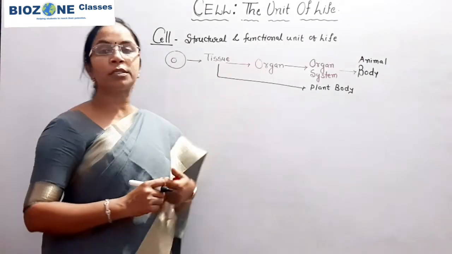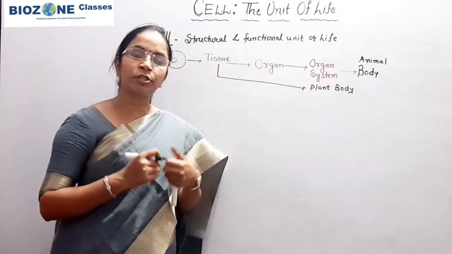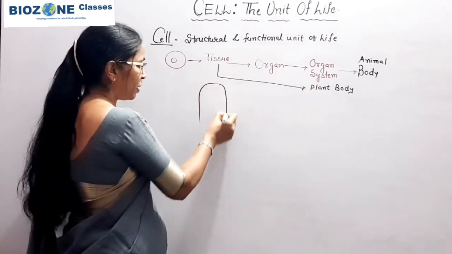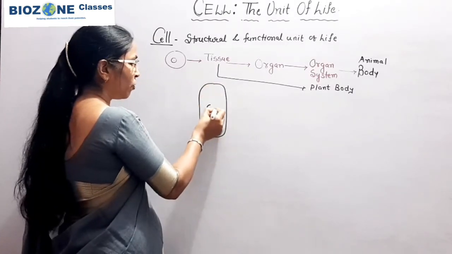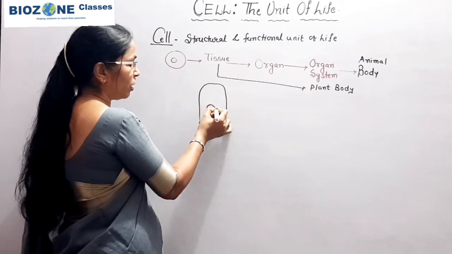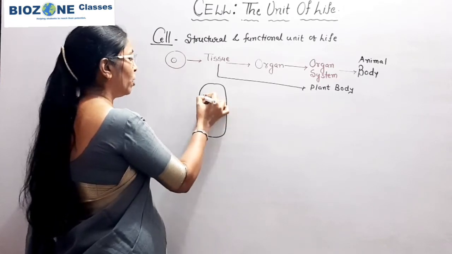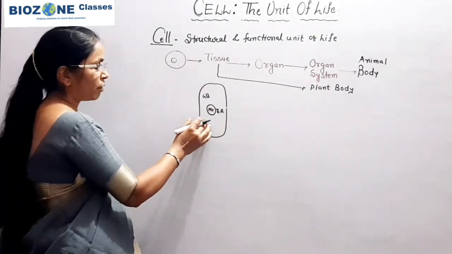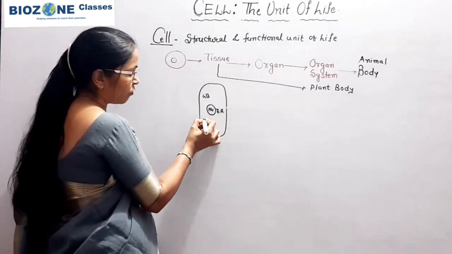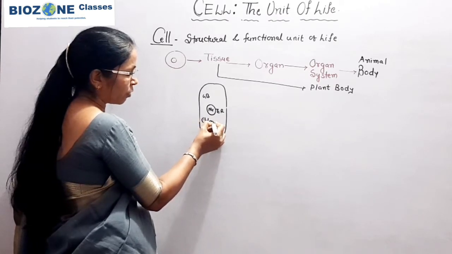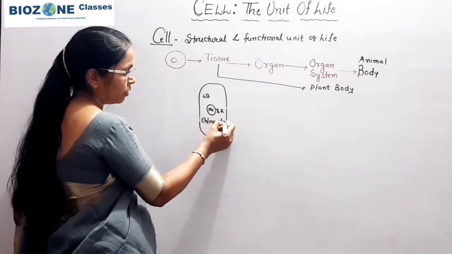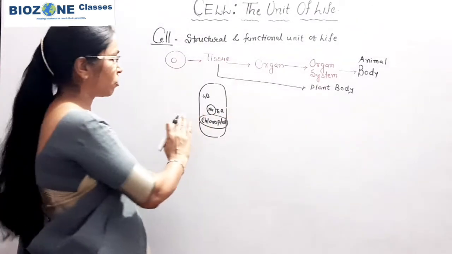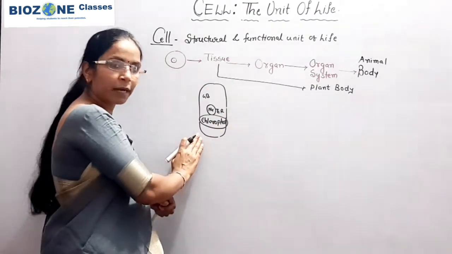If we come towards why it is said to be a functional unit: in the plant cell, you remember a number of cell organelles are there: nucleus, endoplasmic reticulum, Golgi body, mitochondria, which we studied one by one. But one of the most important cell organelles present in plants is the chloroplast. In general, I draw this structure because this is not the structure of a plant cell.